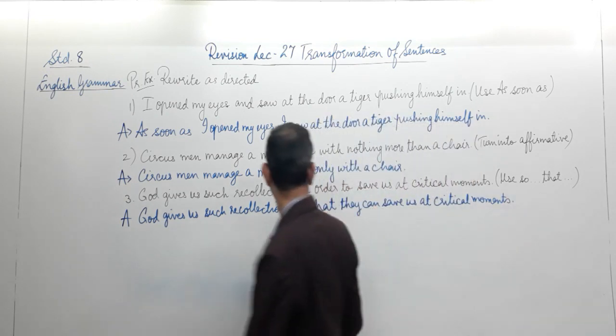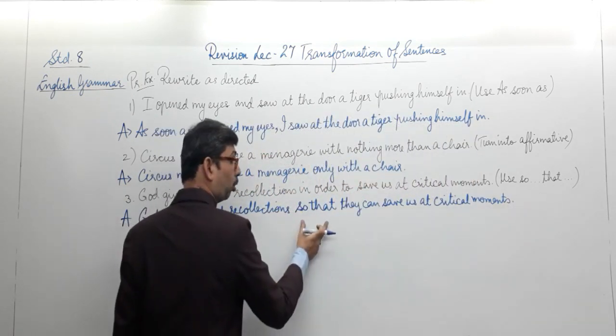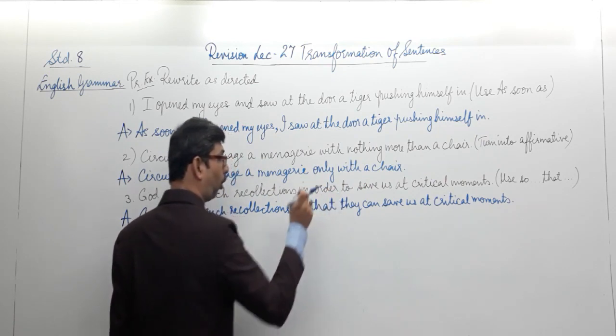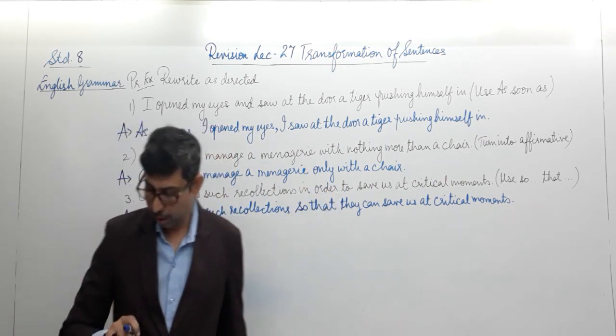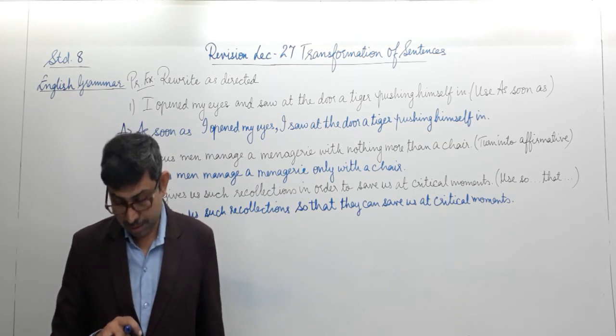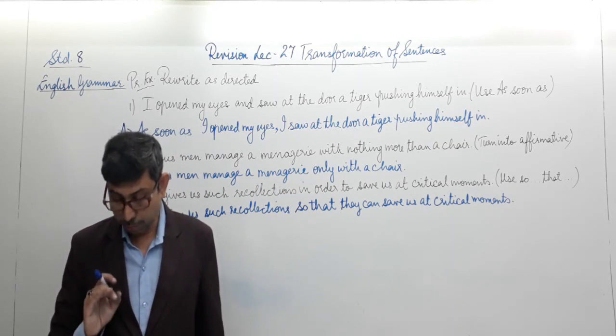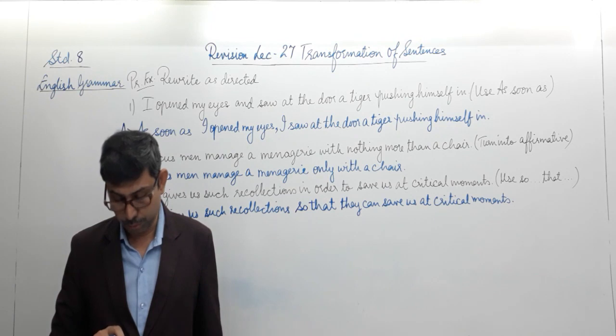The thing over here is that we have used the phrase so that, and eliminated in order to. That is a way of transforming a sentence without changing its meaning, following the instructions that is given to you. Next one, number 6.